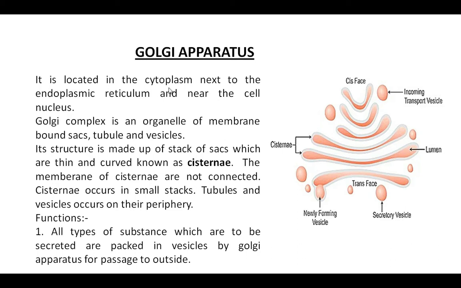It is located in the cytoplasm next to the endoplasmic reticulum and near the cell nucleus. It's an organelle of membrane-bound sacs, tubules and vesicles. Its structure is made up of a stack of thin, curved sacs known as cisternae. The membranes of the cisternae are not connected. As you can see, they are separated. They are not interconnected with each other.